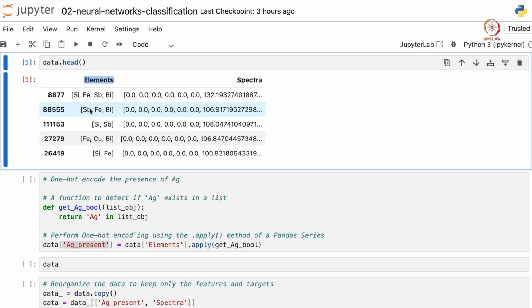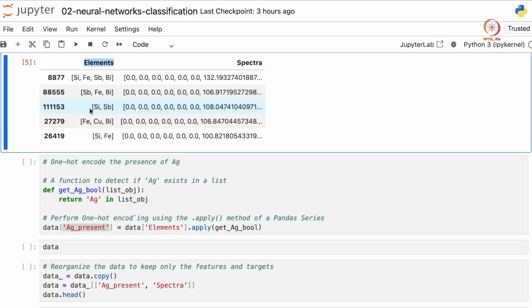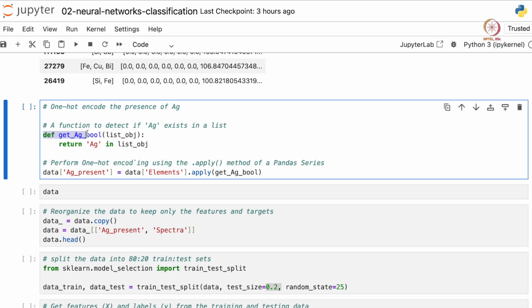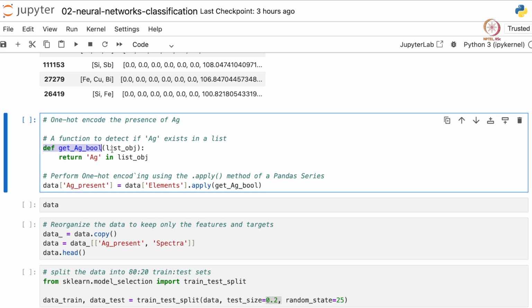To do that, let us use the .apply method of the pandas data frames. We want to define a function that will take in a list and return whether the Ag string is present in that list or not. That function is getAgBool, and it returns 'Ag in list'.